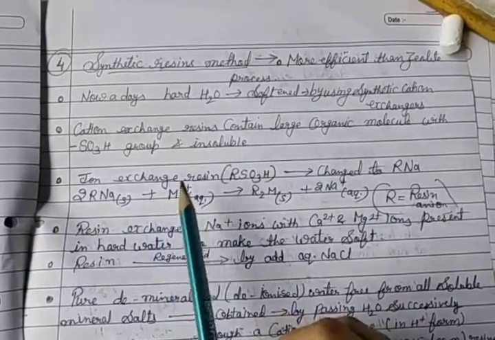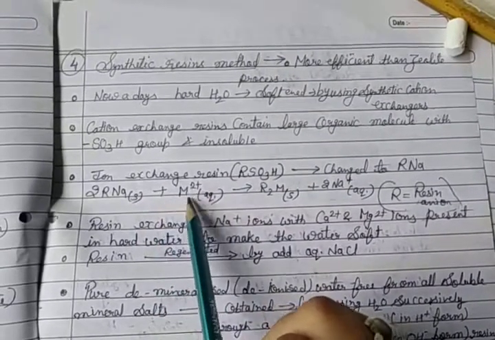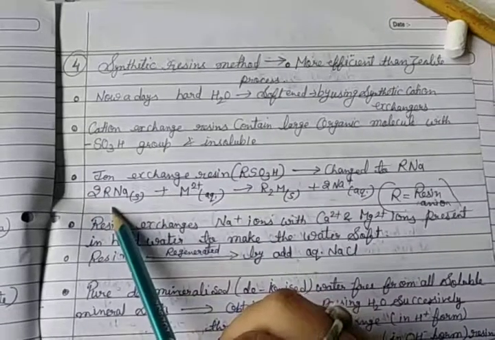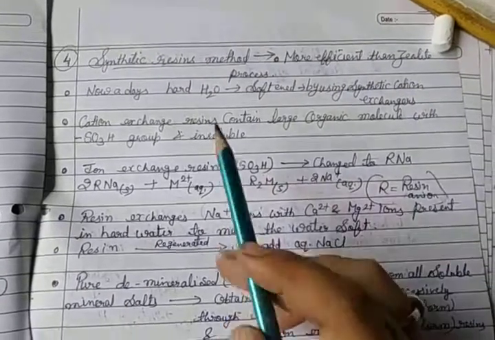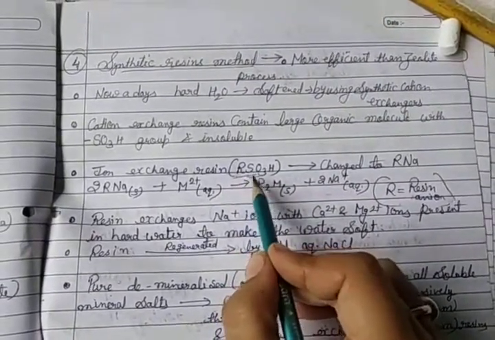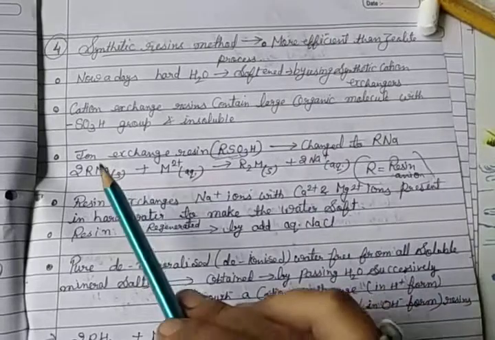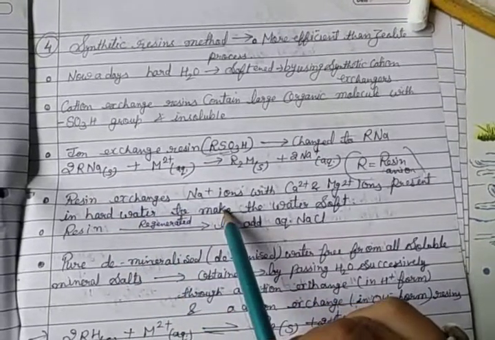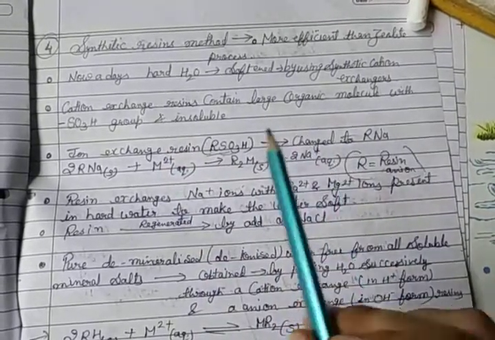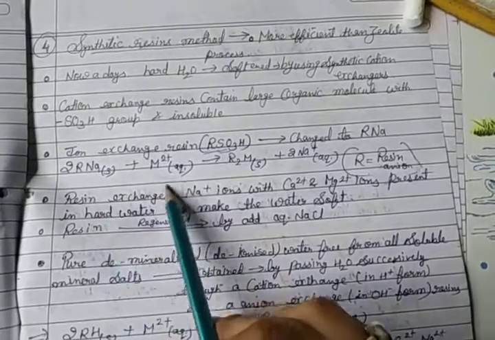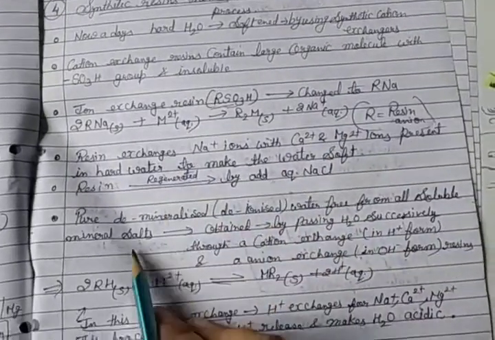So RNa is used, and then hard water, permanent hardness, M2+. RNa and M2+ react, so R2M forms and 2Na+. Here R denotes the resin anion. The resin exchanges Na+ ion with the calcium and magnesium ions present in the hard water to make water soft. The resin is regenerated by adding aqueous NaCl.